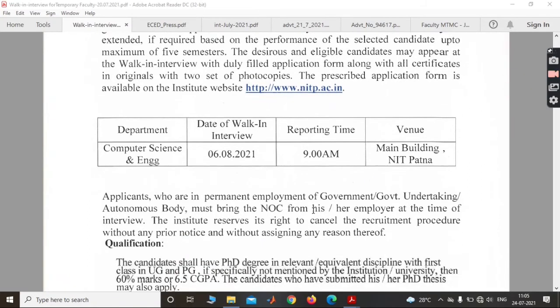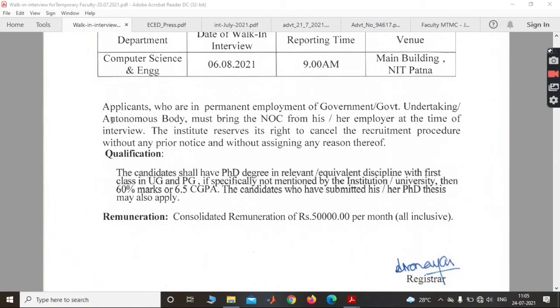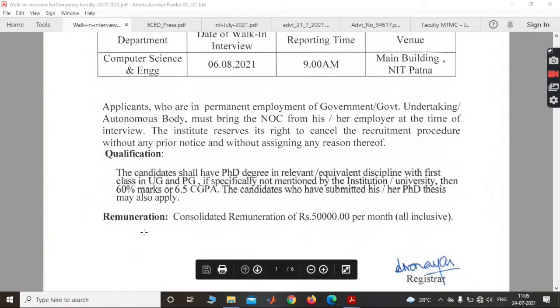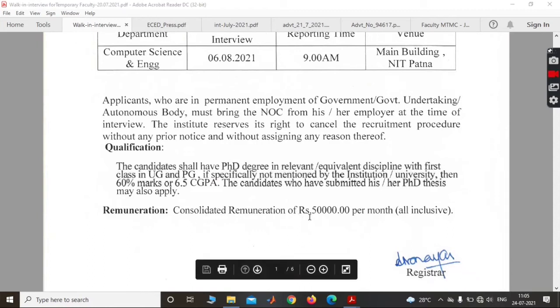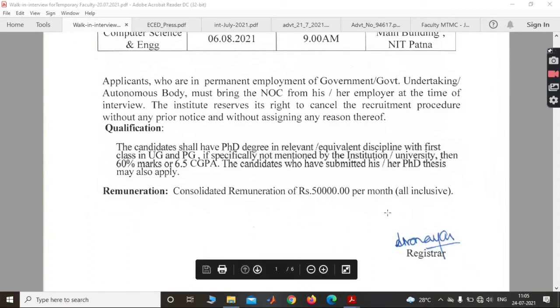Reporting time is 9 p.m. Applicants who are permanent employees of government or a government undertaking or autonomous body must bring the NOC. For qualification, the candidate shall have a PhD degree in a relevant or equivalent discipline with first class in UG and PG. If not specifically mentioned by the institute, then 60% marks or 6.5 CGPA. Candidates who have submitted their PhD thesis may also apply. Consolidated pay is up to rupees 50,000 per month, inclusive.